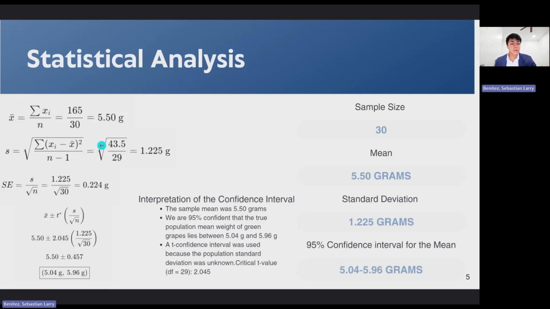30 grapes and total weight of 165 grams, giving the mean 5.5, sample standard deviation 1.225 grams, and standard error 2.224 grams. The population standard deviation was unknown, so I used the 95% T confidence interval with 29 degrees of freedom. The critical T value was approximately 2.45, producing a margin of error of approximately 0.457, thus giving the 95% confidence interval of 5.04 grams to 5.96 grams.